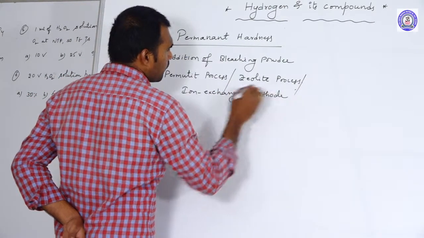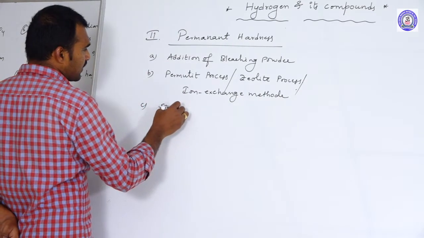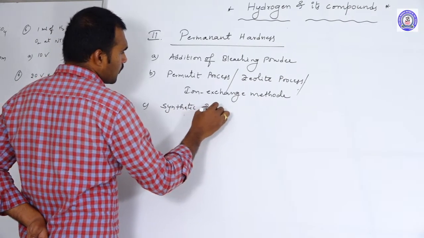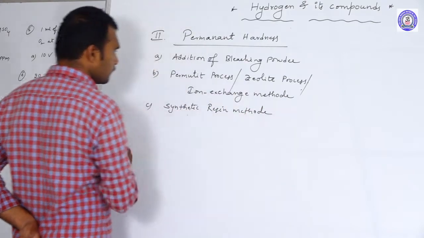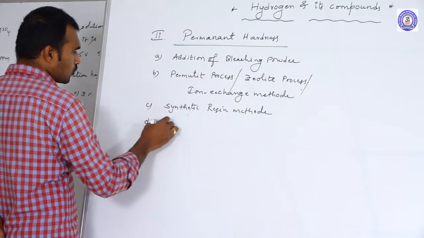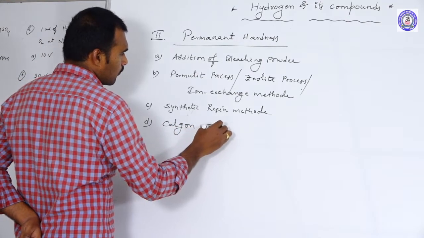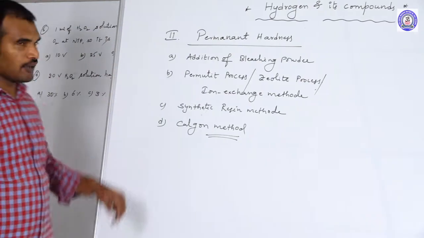The third one is the synthetic resin method. And the fourth one is the Calgon method. So these are the 4 methods we are going to use to remove the permanent hardness.